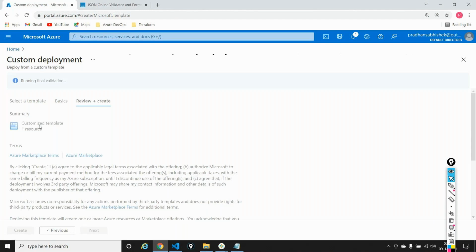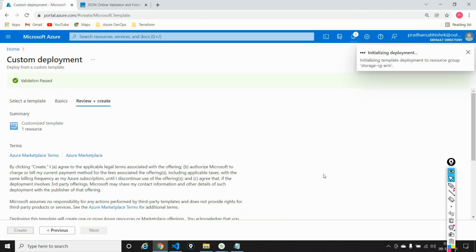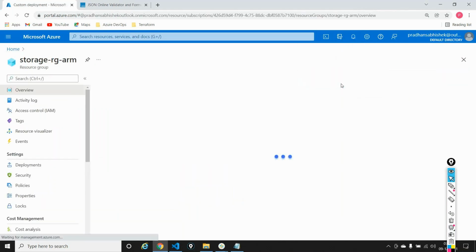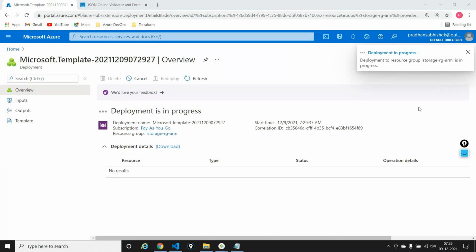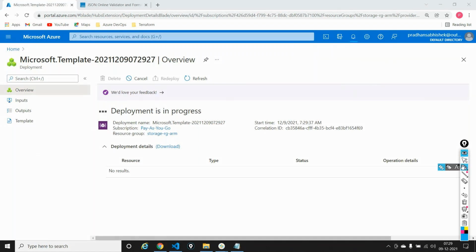It says this is a custom deployment template. Once it's validating, it says validation is fast. I'll say create. That's it. It says initializing deployment, submitting deployment, etc. Let's go here and see what's getting created. At this point, I am just aiming to create a particular storage account. It's understanding what my template has, taking my template and deploying it onto the Azure portal.